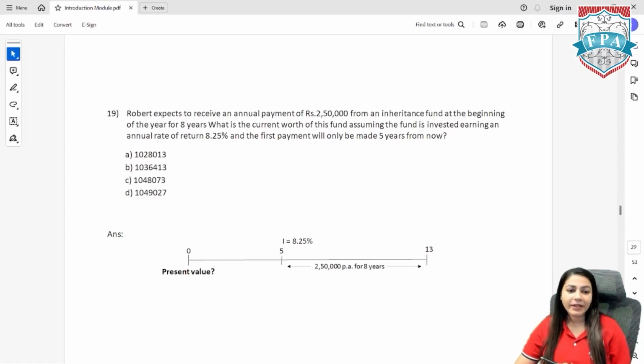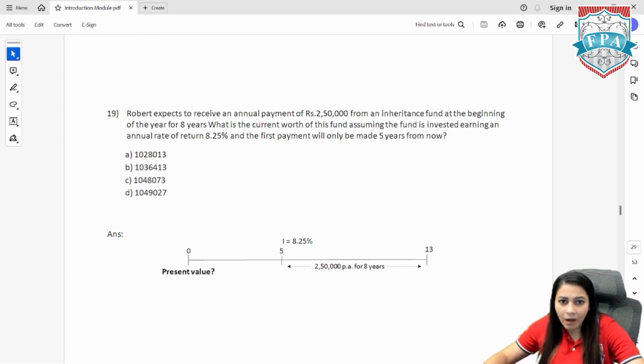So starting with question 19 now. Robert expects to receive an annual payment of rupees 2,50,000 from an inheritance fund at the beginning of the year for 8 years. What is the current worth of this fund, assuming the fund is invested, earning an annual rate of 8.25%, and the first payment will only be made 5 years from now?